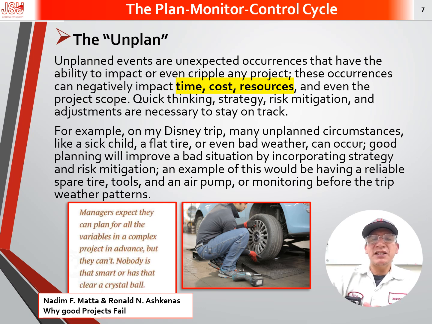For example, on my Disney trip, many unplanned circumstances like a sick child, a flat tire, or even bad weather can occur. Good planning will improve a bad situation by incorporating strategy and risk mitigation. An example of this would be having a reliable spare tire, tools, and an air pump, or monitoring before the trip for bad weather patterns.